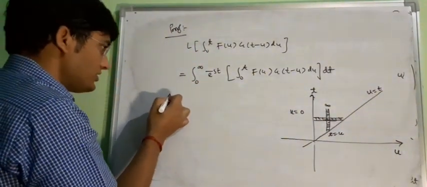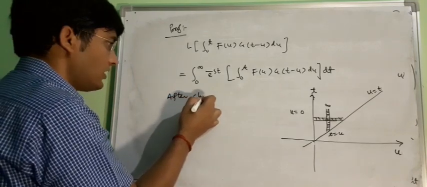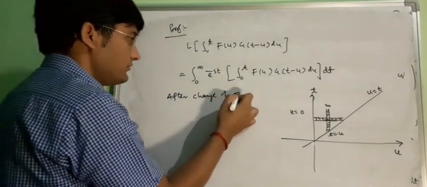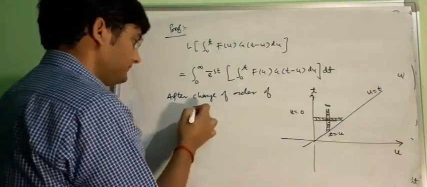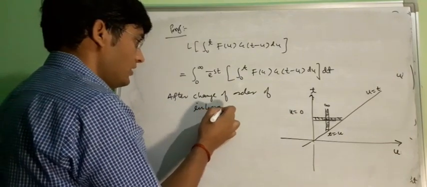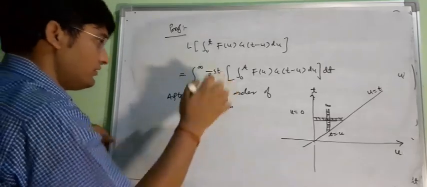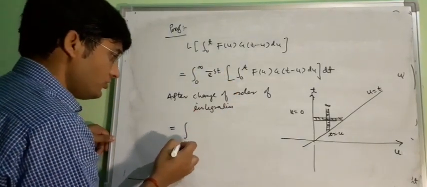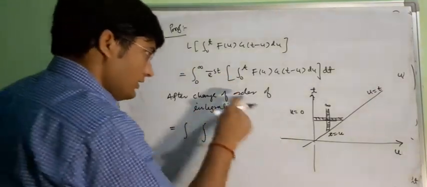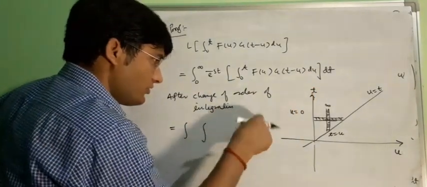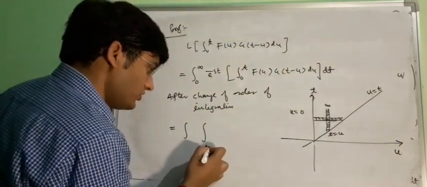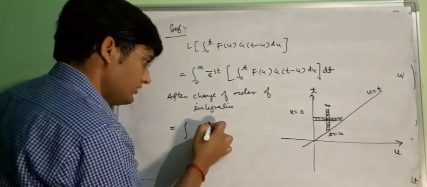So after the change of order of integration, which is done to simplify this integral, here we had the limits of u. Now we want the limits of t. So t is from u to infinity.